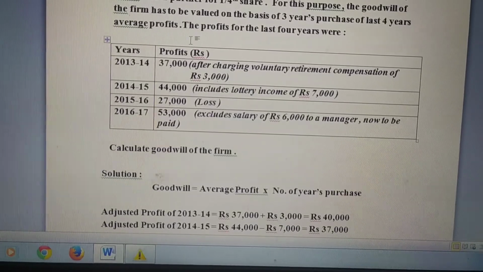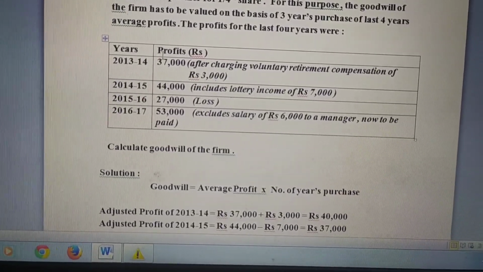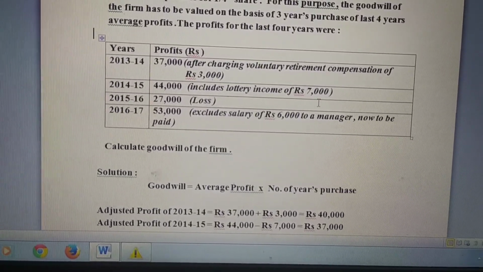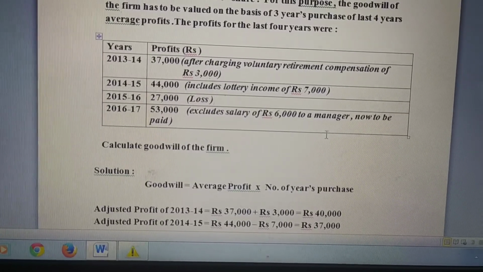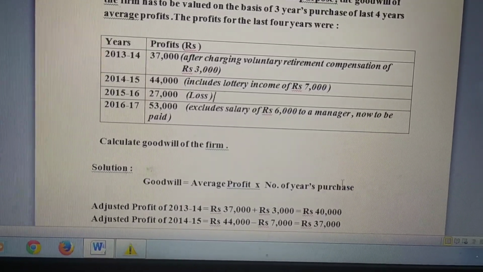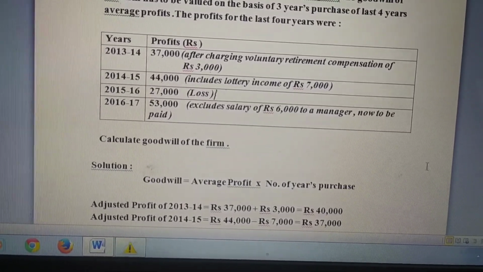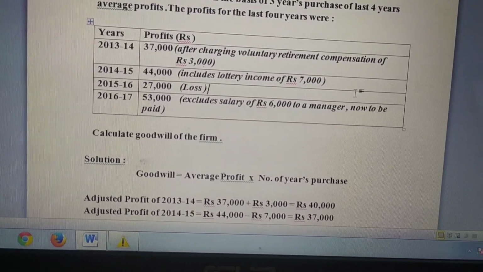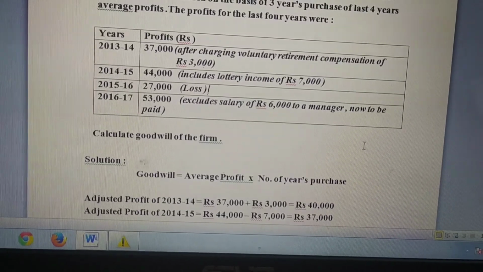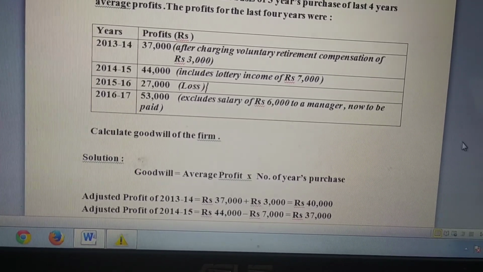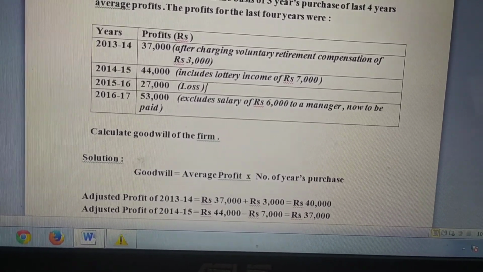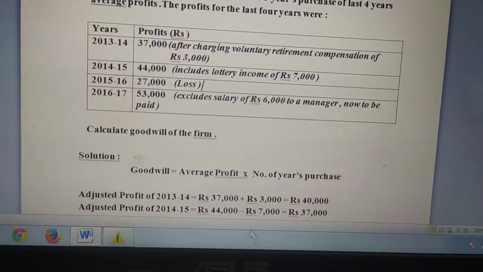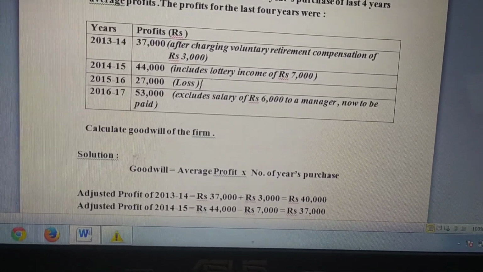It is not related to the trading part. That's why it is known as abnormal income, because it is not related to the work they are doing. So all this income, like speculation income, this lottery income, will be subtracted while calculating adjusted profit. So I have subtracted the same, that is 7,000, from the profit.